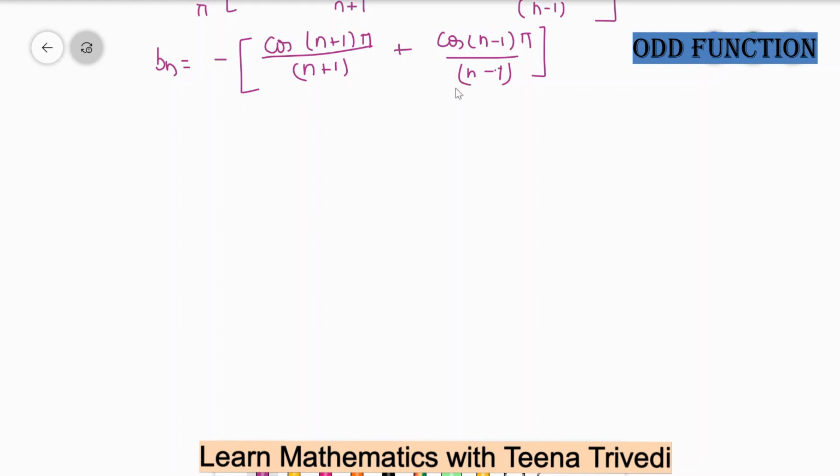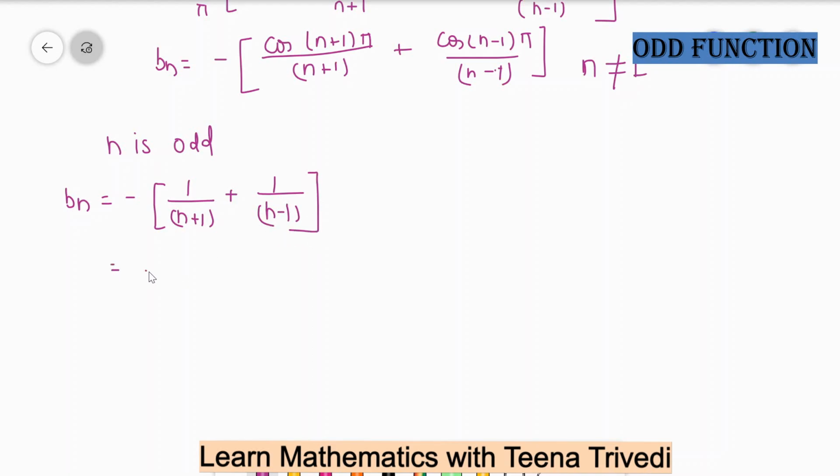Now we can say that n is not equal to 1, because if n is equal to 1, your denominator will be 0. So we have to solve separately for the n is equal to 1 term. So here we can write n is not equal to 1. When n is odd, odd plus 1 will be even, and cos of an even number times pi, like cos 2 pi, cos 4 pi, will be 1. So this value will be 1 upon n plus 1 plus 1 upon n minus 1.